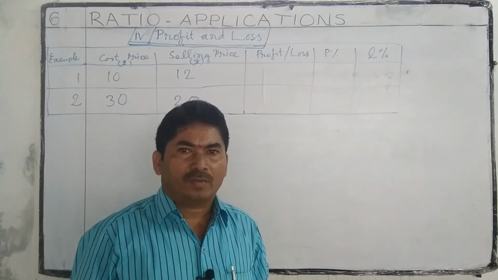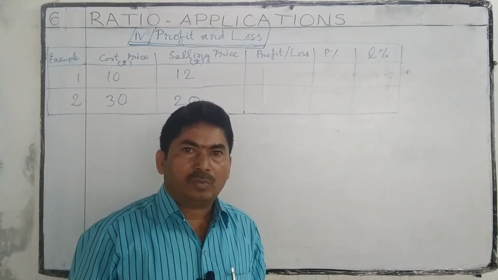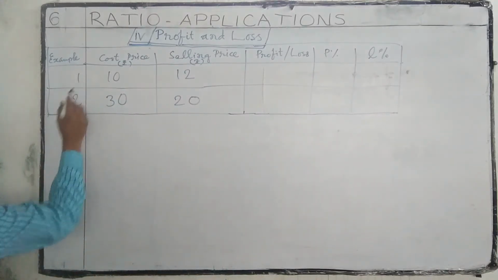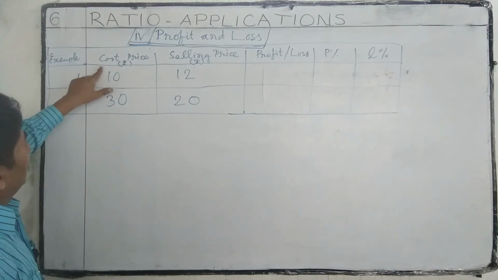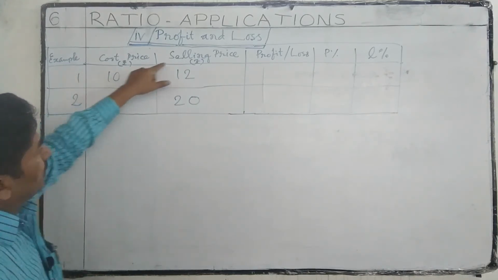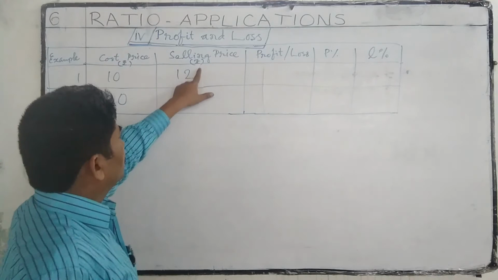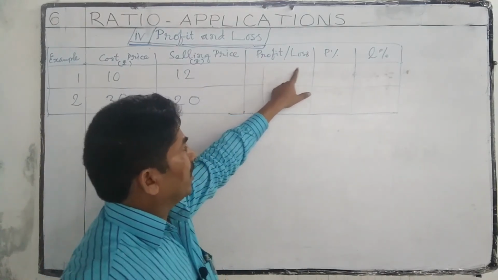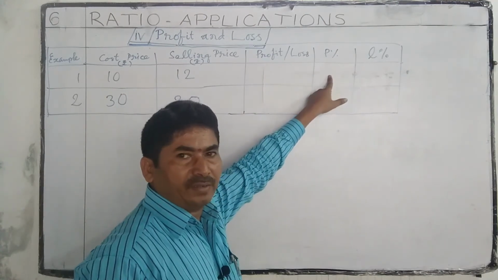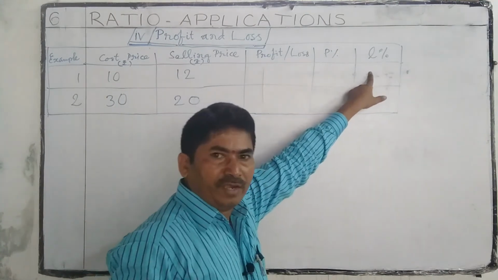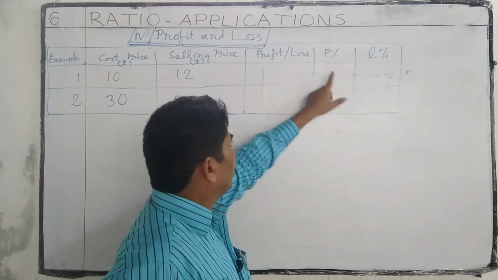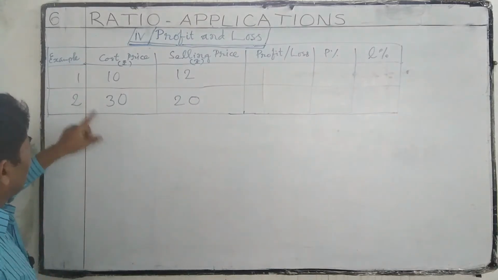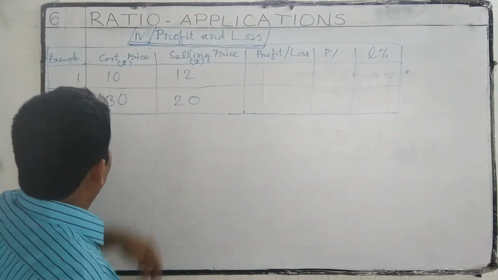To understand those formulas, here we have two examples. Example 1. Cost price is rupees 10, selling price is rupees 12. Is there profit or loss? If there is profit, we have to find profit and profit percent. If there is loss, we have to find loss and loss percentage. Okay, first we can solve the first question.